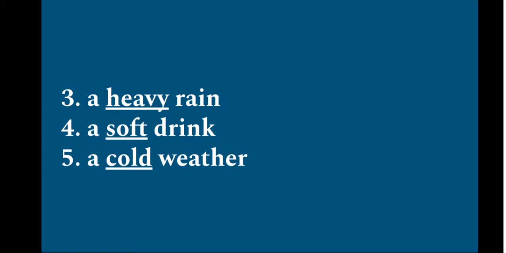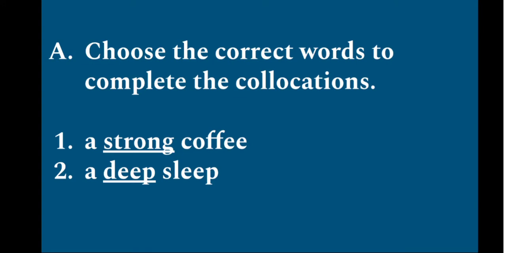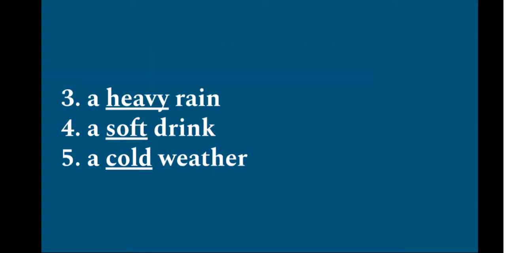Fifth one, a dash weather, cold or frozen. A cold weather. So these words can be called collocation: a strong coffee, a deep sleep, a heavy rain, a soft drink, a cold weather. Here we can see combinations of an adjective or adverb. Combinations can be of anything. If two such words are frequently used together, then those combinations of words can be called collocation.